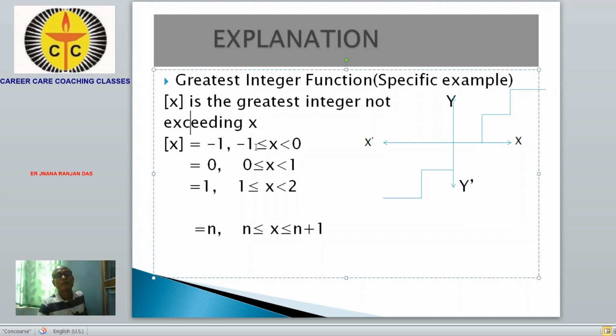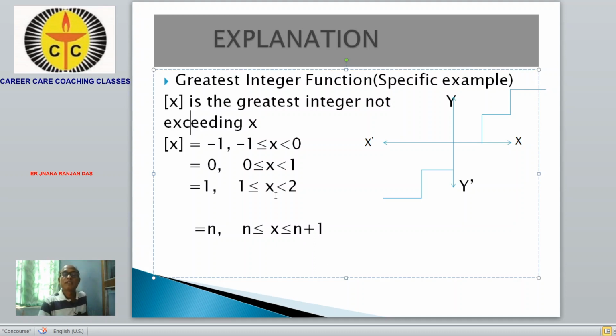greater than or equal to -1 and less than 0, and [x] is equal to 0 when x is greater than or equal to 0 and less than 1. The value of [x] is 1 when x is greater than or equal to 1 and less than 2. Similarly we go on like this. The last term is n, suppose [x] is n when x is greater than or equal to n and less than n plus 1, the next term.